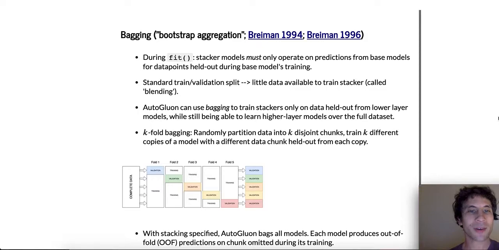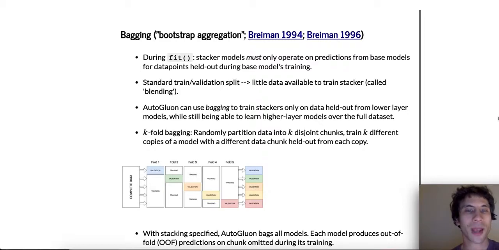If we use a standard training validation split, that means we can only use the validation data to train our stacker model. This strategy is known as blending, but it obviously does not generalize to the multi-layer setting, where each additional stacker layer would have less and less data to work with. Instead, in AutoGluon, we use bagging to train stackers only on data held out from lower layer models, while still being able to learn higher layer models over the full data set.